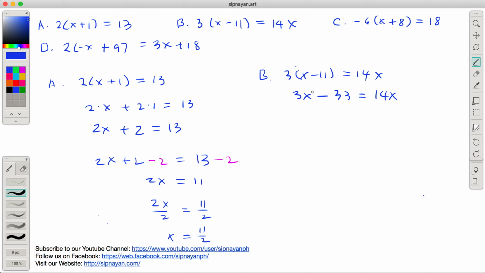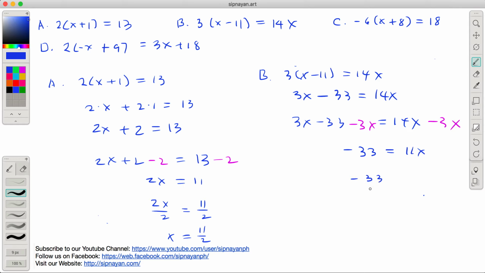And, mas maganda kung tanggalin natin to dito, di ba? Para yung x natin nandito. Kaysa ito, tatanggalin natin, lalagay natin dito. Lilipat pa rin natin to sa kabila. Tanggalin natin yung 33. So, mas maganda na 3x yung tatanggalin natin. 3x minus 33 equals 14x. So we get rid of 3x, minus 3x, minus 3x. And 3x minus 3x is 0, so we have negative 33, which is equal to 11x. 14x minus 3x is 11x.